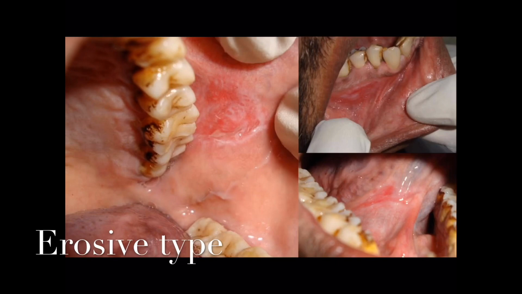This is the fourth type of lichen planus, called the erosive type. As you can see, the lesion has an erythematous area in the center. At the periphery, it has fine white radiating striae or lines. This is the ideal characteristic feature of the erosive type of lichen planus. This type can appear directly as an erosive form, or it can develop as a bullous type of lichen planus which eventually breaks and develops into an erosive form. This type will have a smarting sensation or severe pain.